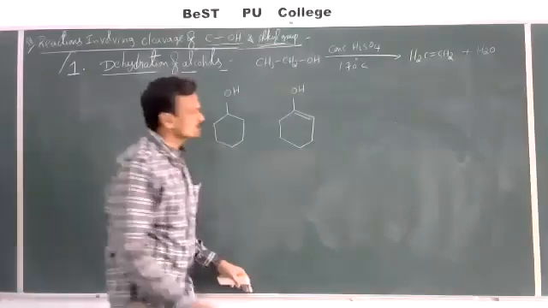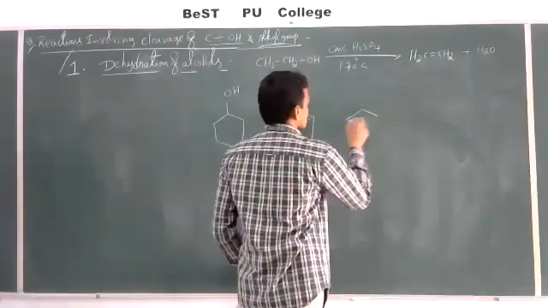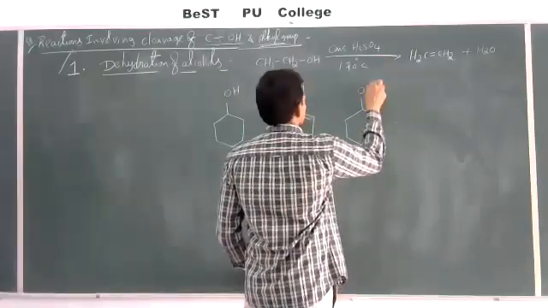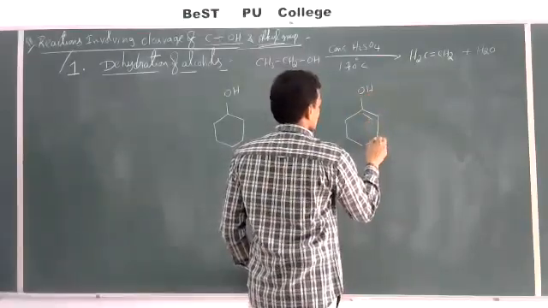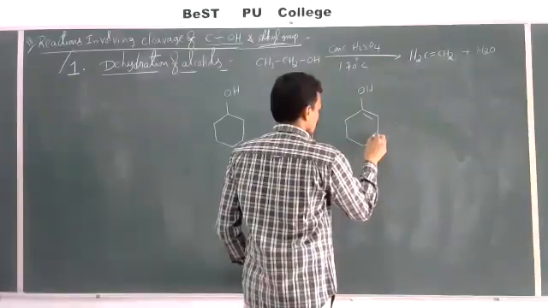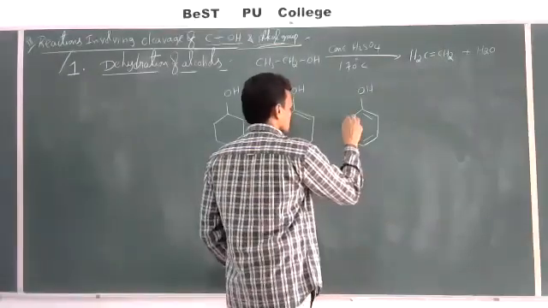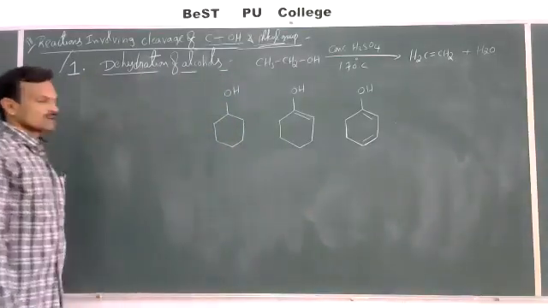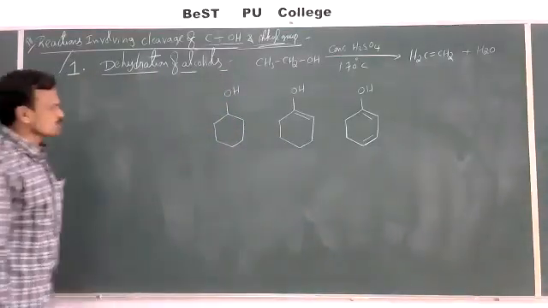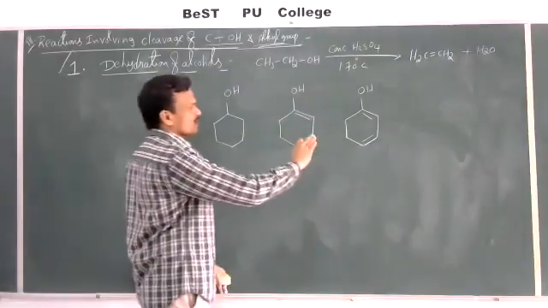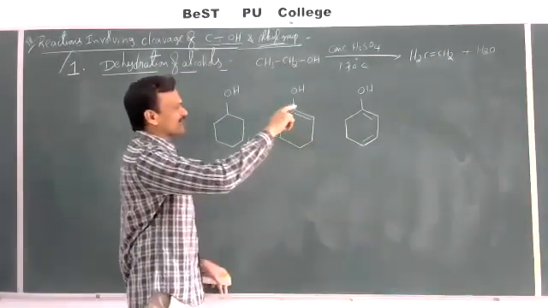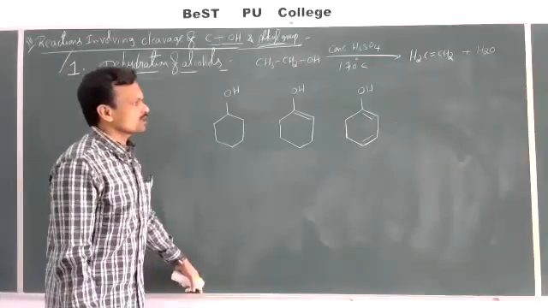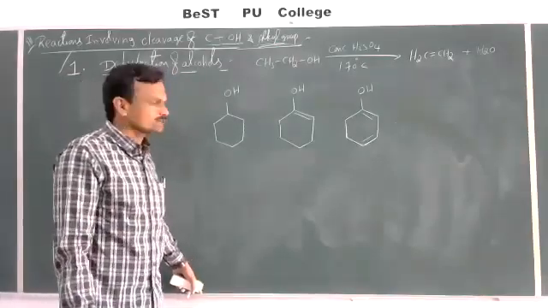This is another one. Right. So here I mentioned 3 alcohols, and my question is, among these 3 alcohols, which undergo dehydration readily? Which alcohol undergoes dehydration readily?